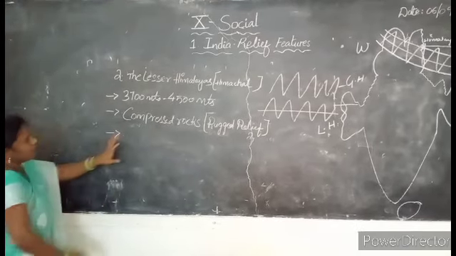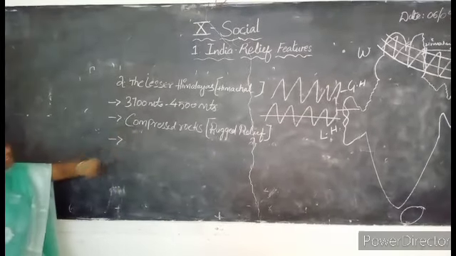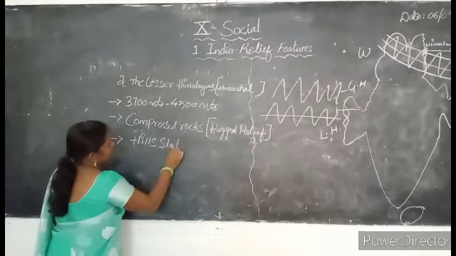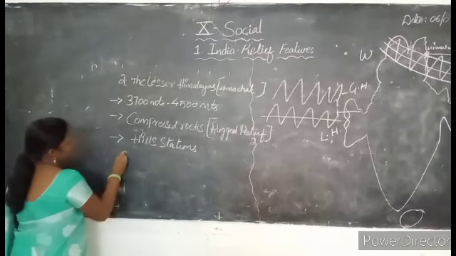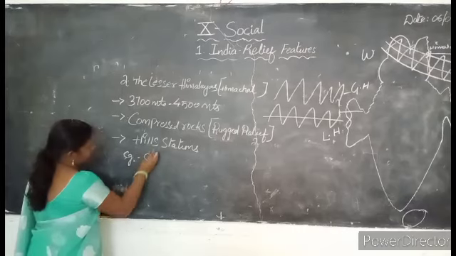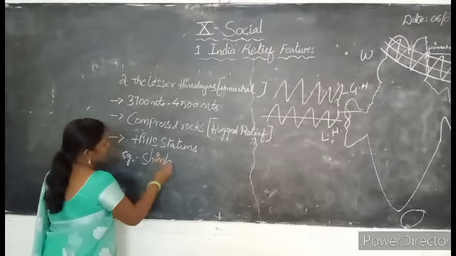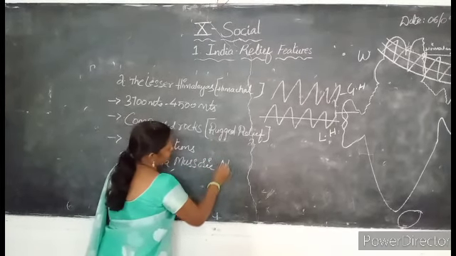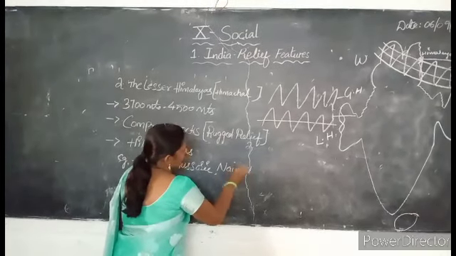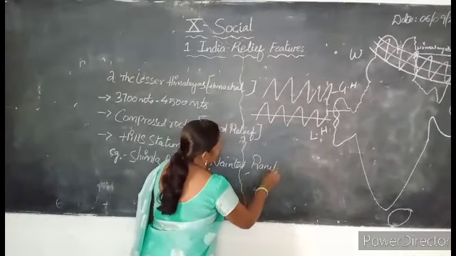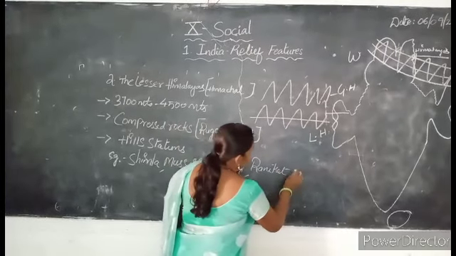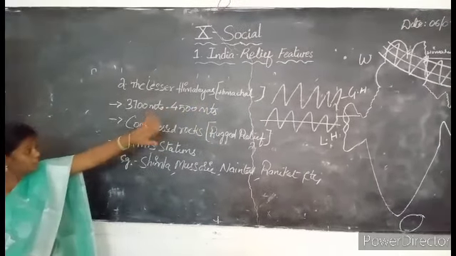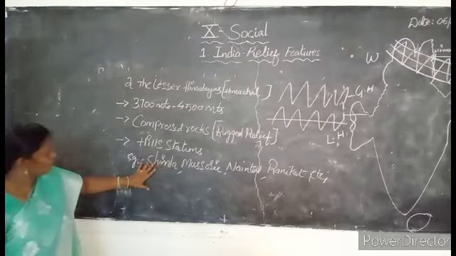Again, these Lesser Himalayas are mostly famous for hill stations. For example, Shimla, Mussoorie, Nainital, Ranikhet, etc. So you have to remember, the Greater Himalayas are filled with the highest peaks, but the Lesser Himalayas are famous for what?